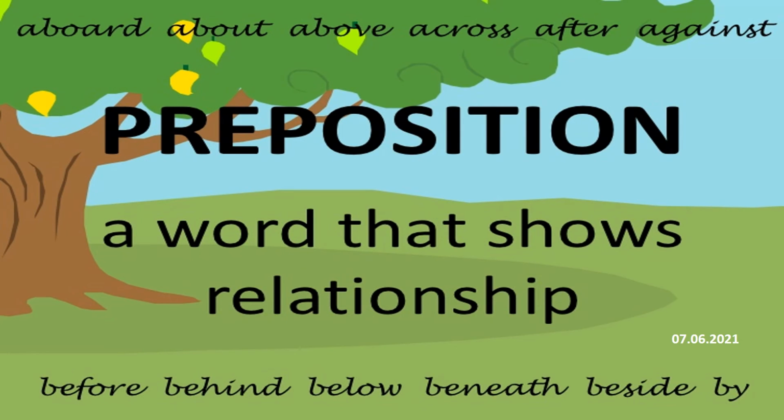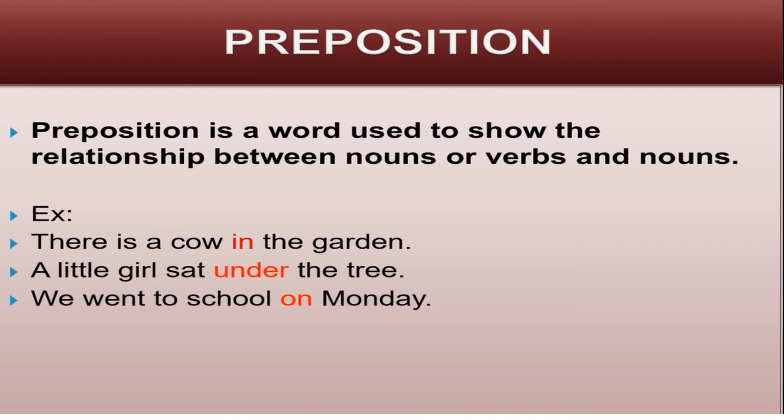Preposition. A preposition is a word that shows a relationship. It is a word used to show the relationship between nouns, or between verbs and nouns. Look at the first sentence: There is a cow in the garden. A little girl sat under the tree. We went to school on Monday.